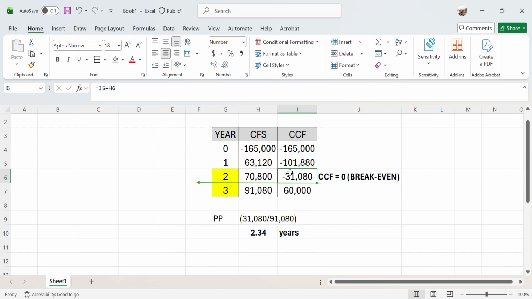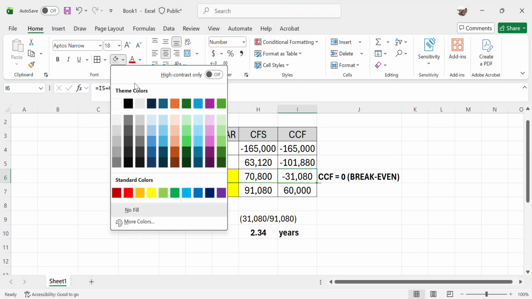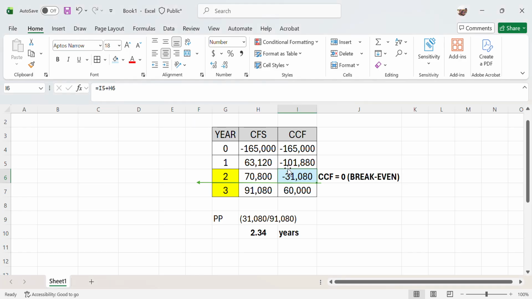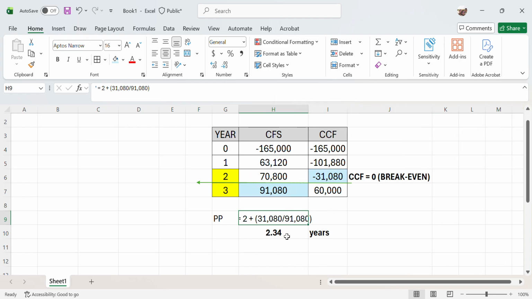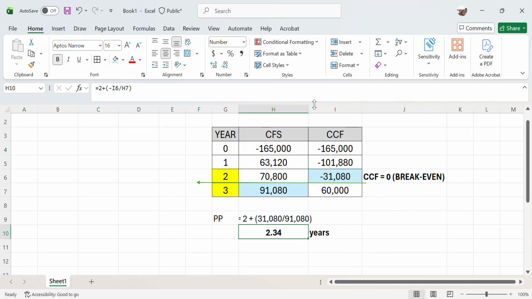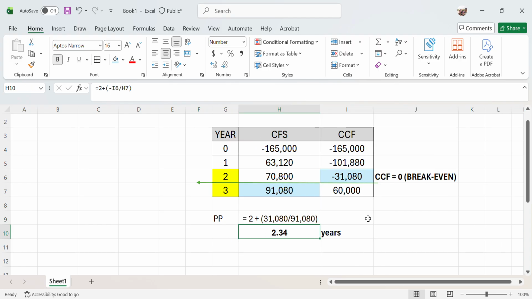You take the shortage amount here, ignoring the negative sign, 31,080, and then divide by the future cash inflows, to find the 0.34. So this is the working just now. That's how we do the payback period.